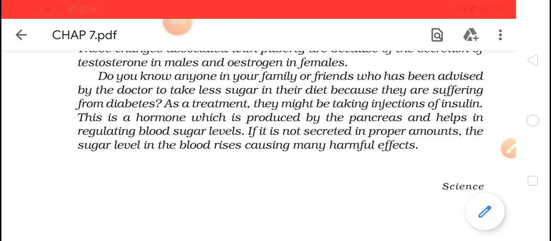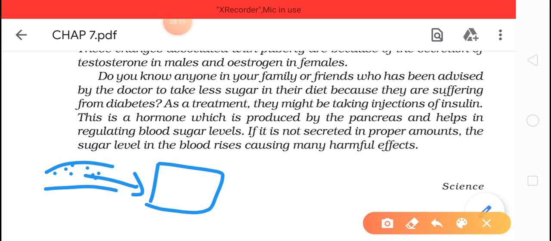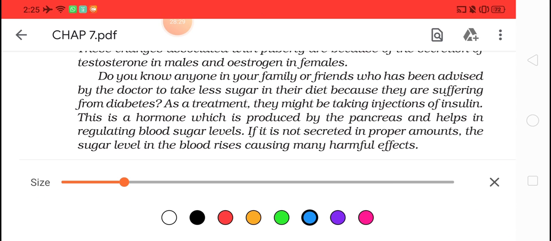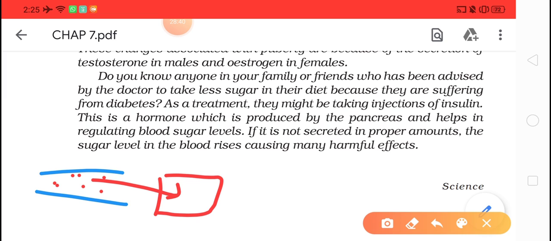Yes. So what is happening in your blood? In your blood we have glucose. Now see, this is your blood. I have told you that in your blood we have glucose, and this glucose is absorbed by your cells, and inside the cells this glucose is broken down to give you energy. So this process where the glucose is being absorbed by the cell is basically done with the help of insulin.